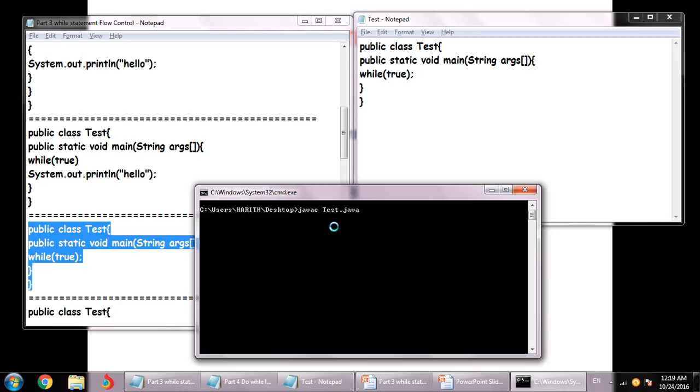Now see this prompt, this is done. But when I run a program where nothing is to be done, but the condition is true forever and ever, then it's not going to come back to the prompt. So C Java and test, and it's going to be blinking like this, okay? But it's not going to come back because this is an infinite loop doing nothing. So what we have to do is again press Control and then C on the keyboard, and it will come out of that loop. Actually, it will terminate it abnormally. Let me clear the screen one more time.